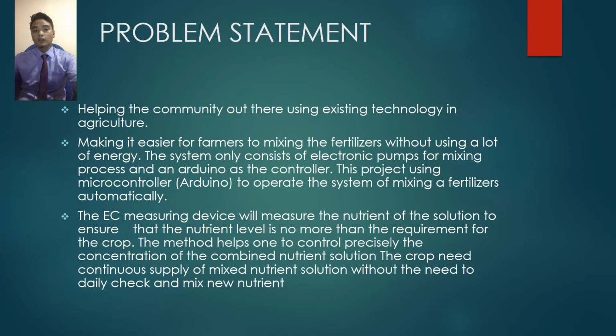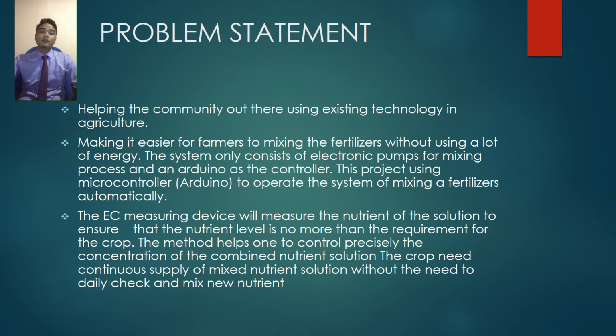For the first one is helping the community out there using existing technology in agriculture. Second one is making it easier for farmers to mix the fertilizer without using a lot of energy. The system only consists of an electronic pump for mixing process and Arduino as the controller. This project uses a microcontroller, which is Arduino Uno, to operate the system of mixing fertilizer automatically.